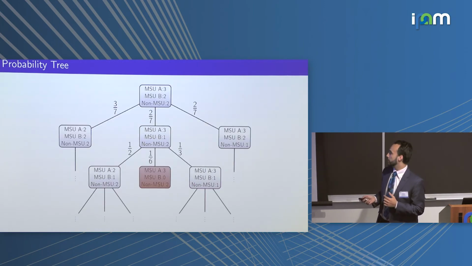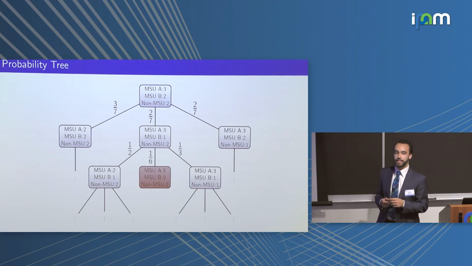We can build this out, and eventually we're going to run into a node like this. We call this a terminal node because all of the attributes from MSU B have been revealed. That means that the attacker has won, and they have identified the row that they're trying to identify. All of these are different situations that can happen. In this case, first they revealed an attribute from MSU B, and then in their second reveal, they did the same thing over again. All of these nodes encode different possible situations. The probability of any one of these situations is just the product of all of these probabilities individually, going from our terminal node up until the root node.